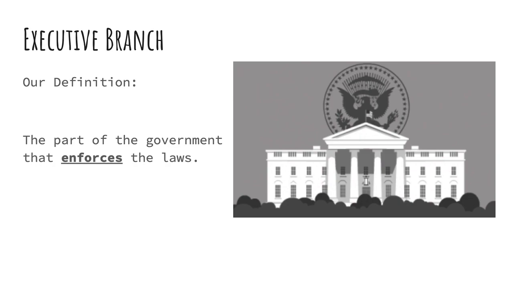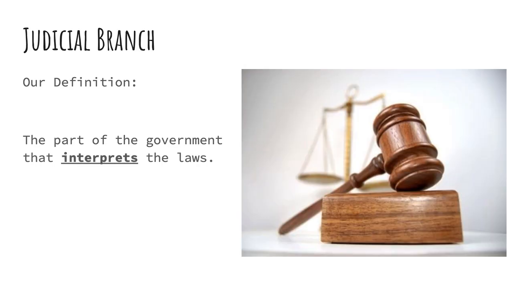Okay? Legislative branch makes the laws. Executive branch enforces, makes sure that those laws get carried out. Okay? Pretty simple. Last of our three branches is the judicial branch. These are courts. The courts decide what the law means. They interpret the law. What does that mean?